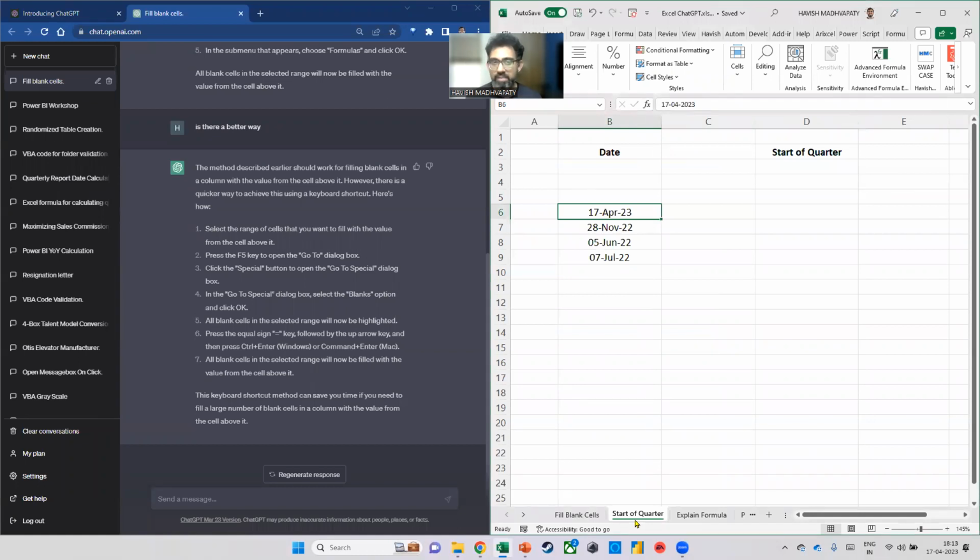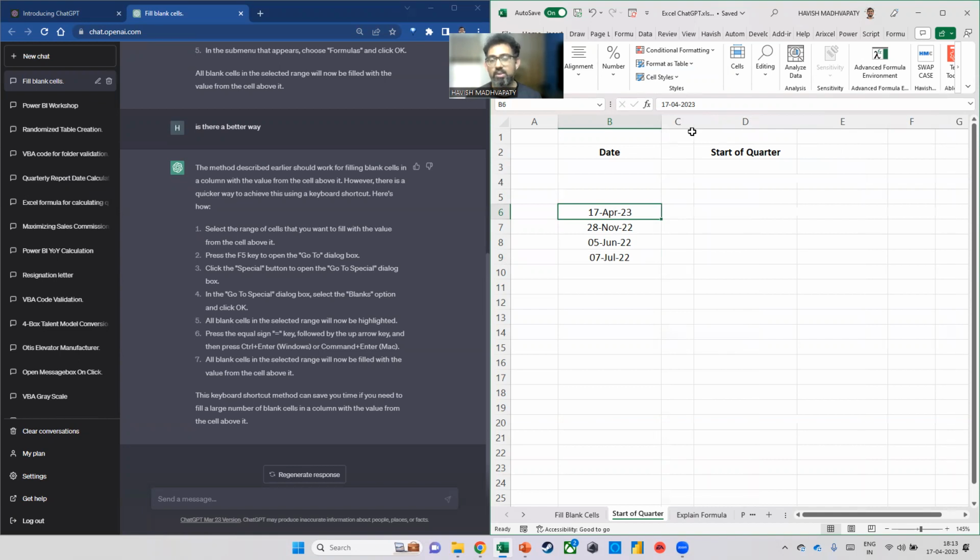Now think about it. If it is the 17th of April, then the first day of the quarter will be the 1st of April. For the 28th of November, it would be the 1st of October. For the 5th of June, it will be the 1st of April, and the 7th of July will be the 1st of July. It seems fairly straightforward, right? But it actually is not that easy, and I'll tell you why.